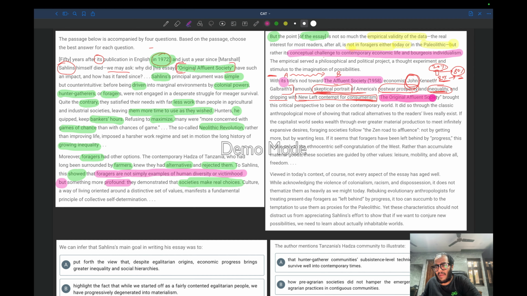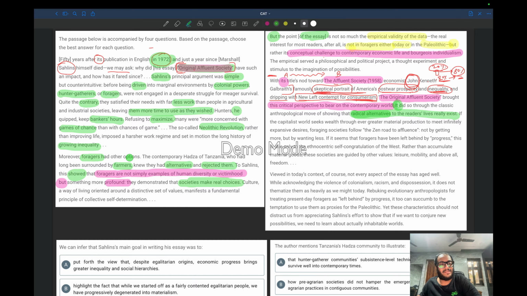The original Affluent Society, this particular book, brought this critical perspective. Now this is the key. It brought this critical perspective to bear on the contemporary world. It did so through the classical anthropological move of showing that radical alternatives to the reader's life really exist. This means radical choices. So we are talking about the choices. This is the key here.